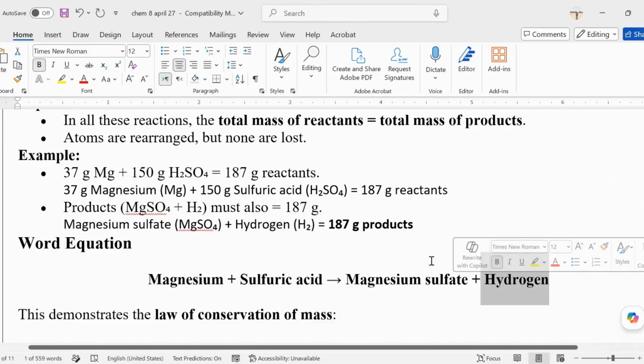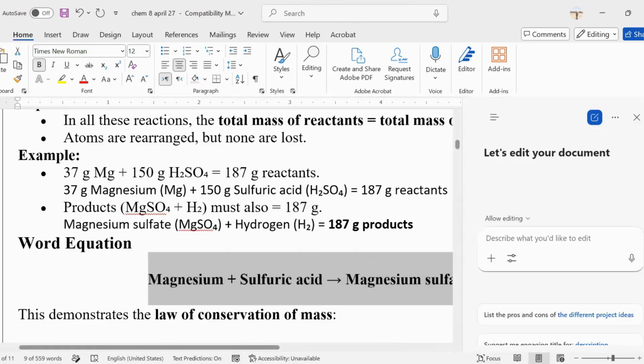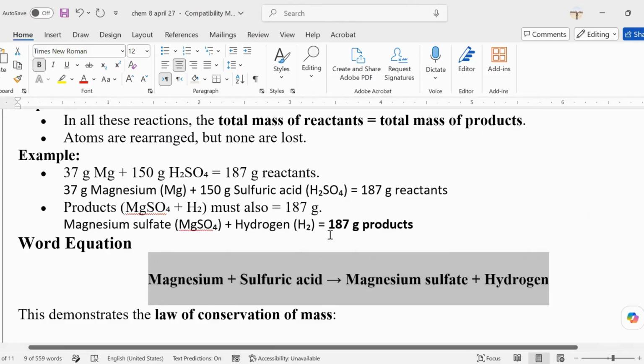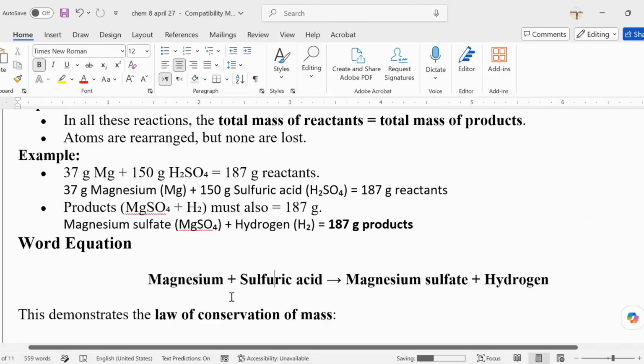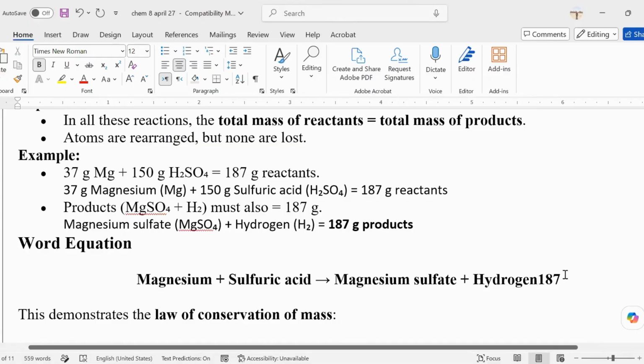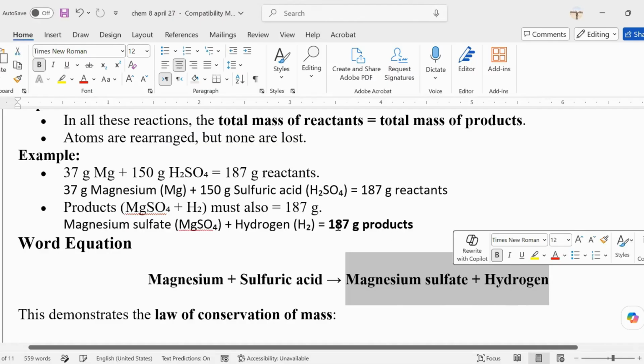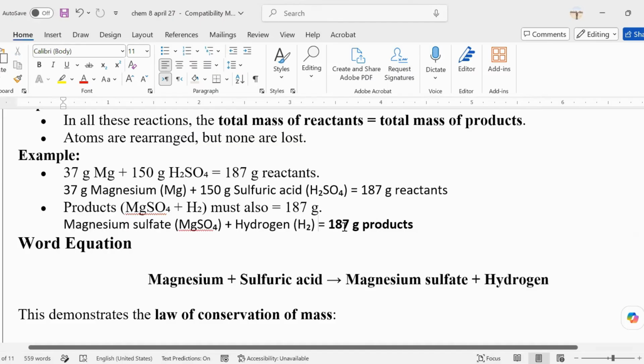Now, for example, the reactants' total mass is 187 grams. Then the total mass of the products will also be 187 grams.